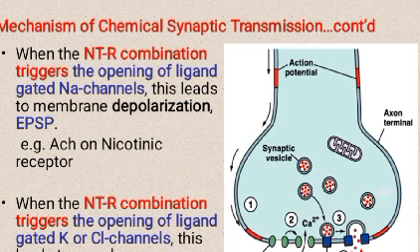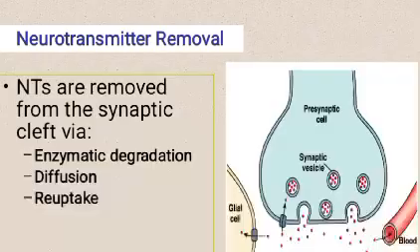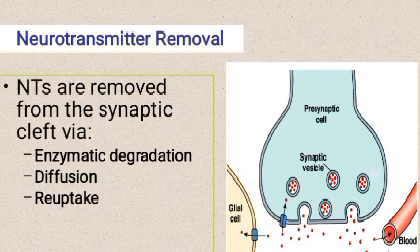Mechanism of chemical synaptic transmission. When the NT-receptor combination triggers the opening of ligand-gated Na channels, this leads to membrane depolarization, EPSP. Example, ACh on nicotinic receptor. When the NT-receptor combination triggers the opening of ligand-gated K or Cl channels, this leads to membrane hyperpolarization, IPSP. Example, GABA on GABA-B receptor. Neurotransmitter removal: NTs are removed from the synaptic cleft via enzymatic degradation, diffusion, reuptake.